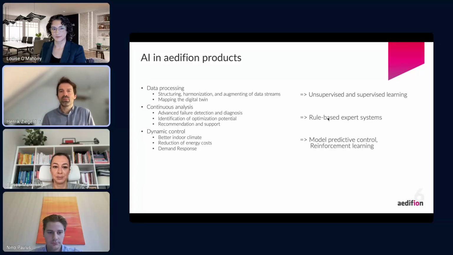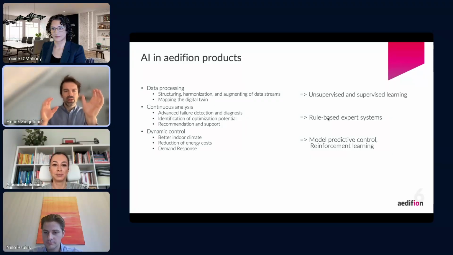This is mostly model predictive control, where you have a model, an abstract model of what you want to control. You have live data about it. You feed the data into the model and parameterize it so that you get a parameterized instance of that model, and you can use that model inside an optimizer to make decisions about how the model is going to behave in the future, and then can adjust the operation, the control of your building equipment according to this.